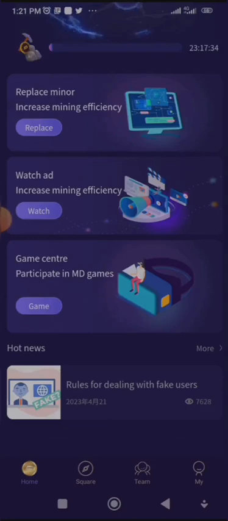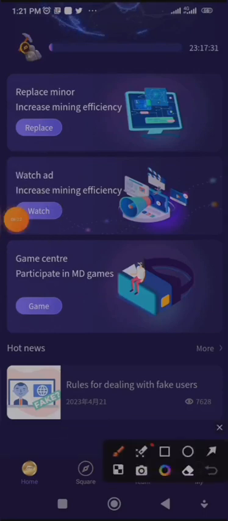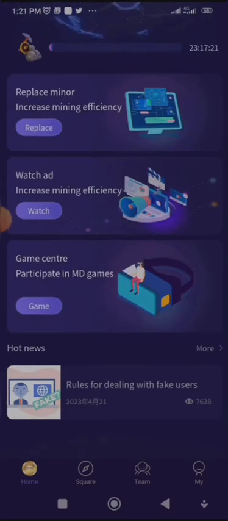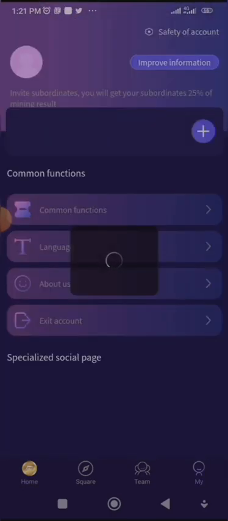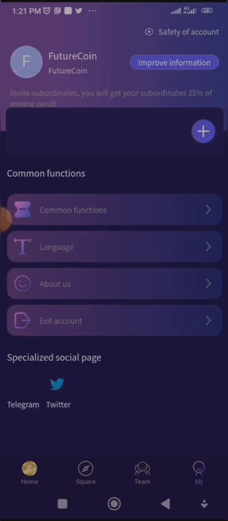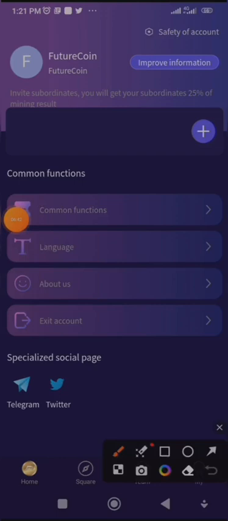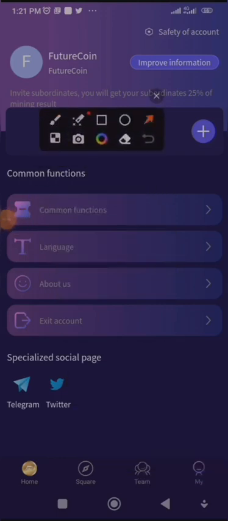Now if we scroll further, we have game center, participate in MD games. Now we have hot news here. Okay, let me take time to explain each of this information. If I click on it, I still have the same information which we have on the web version, but here it looks more organized.